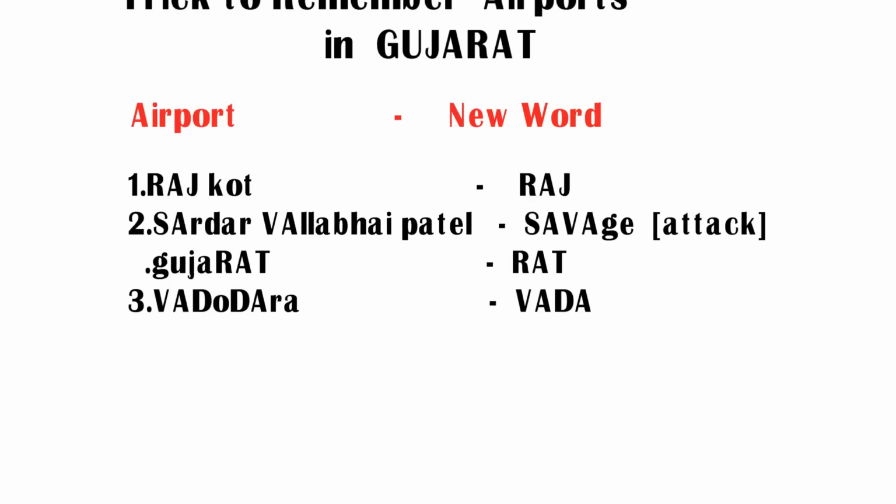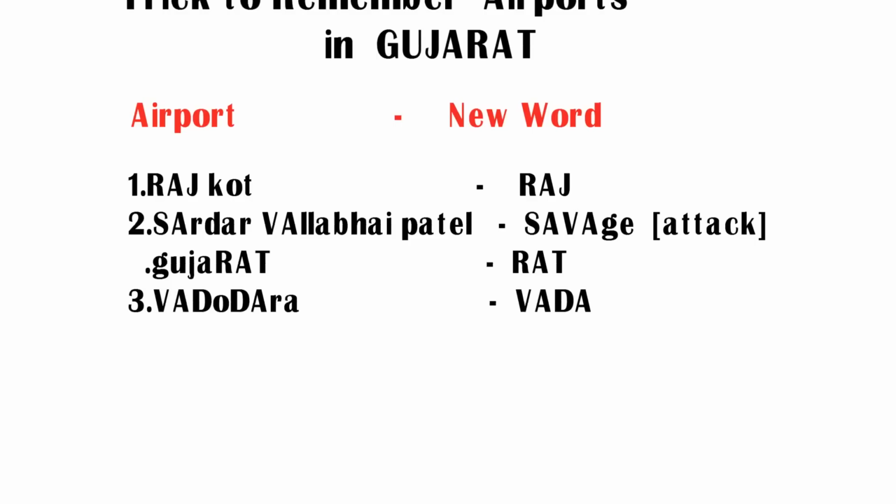Coming to the state Gujarat, the last 3 letters of Gujarat are R-A-T. Its pronunciation is Rat. So try to remember Gujarat as Rat. Coming to the third airport, Vadodara, try to remember Vadodara as Vada. You can see all 4 letters of Vada in Vadodara. Now I am going to frame all these 4 words into a beautiful sentence.